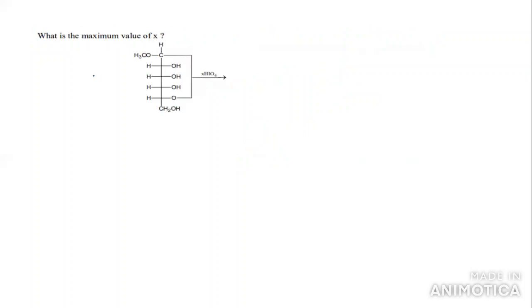Now we can see the next question. What is the maximum value of X that can be present in this equation? They have given periodic acid here. In this case we have to find the primary alcohols and secondary alcohols. This is a primary alcohol, and how many secondary alcohols are there here? 1, 2, and 3. So there are 3 secondary alcohol molecules, and we have 1 primary alcohol.